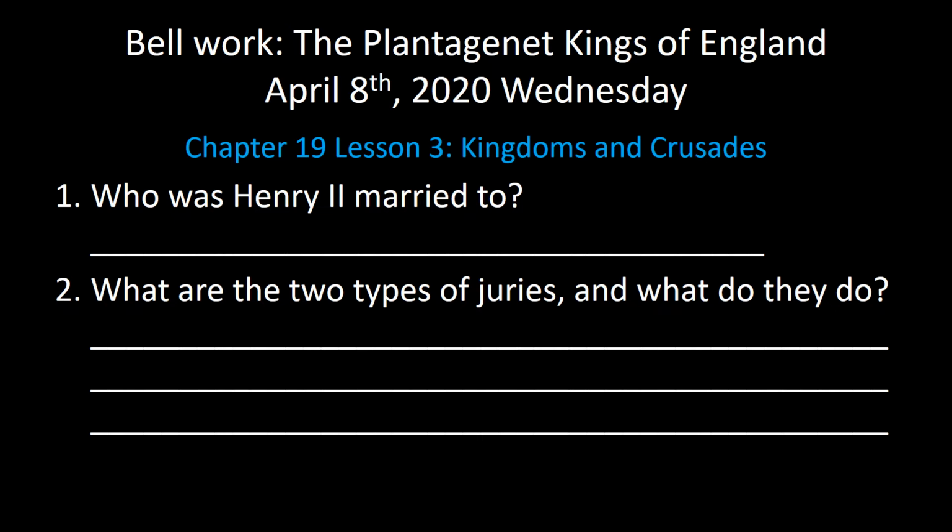Number 1. Who is Henry II married to? The answer is Eleanor of Aquitaine. Number 2. What are the two types of juries and what do they do?